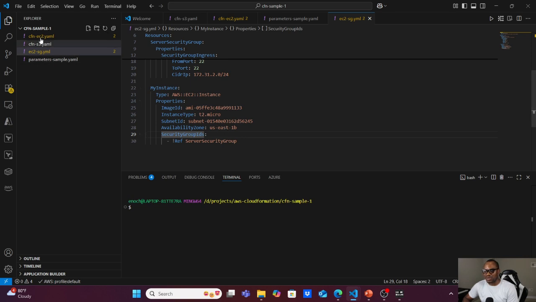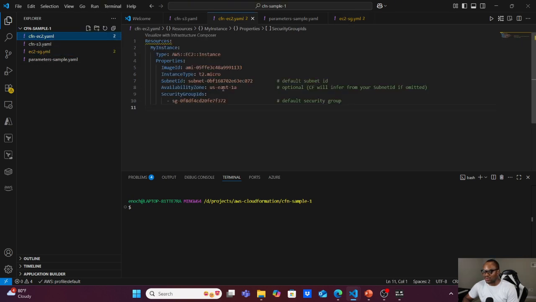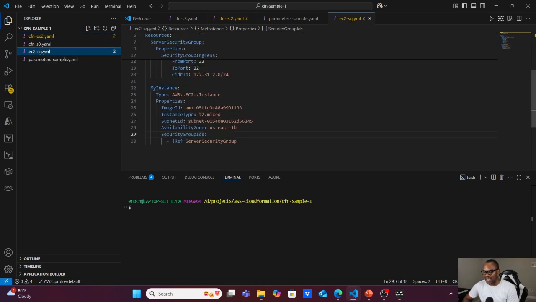In the previous template that we used, I created the instance in US East 1A, but in this new template that I just uploaded, I changed it to US East 1B, and that's why it's making that replacement.